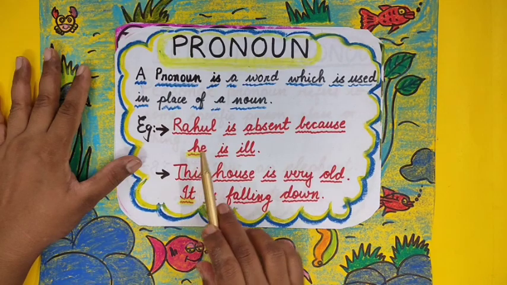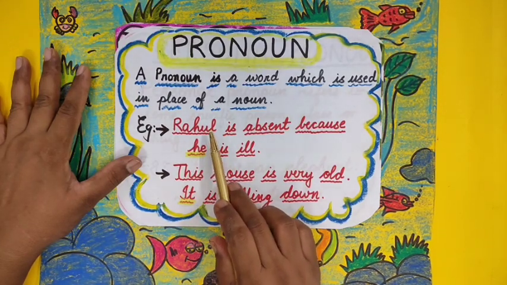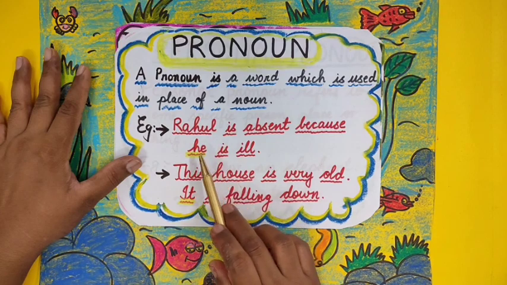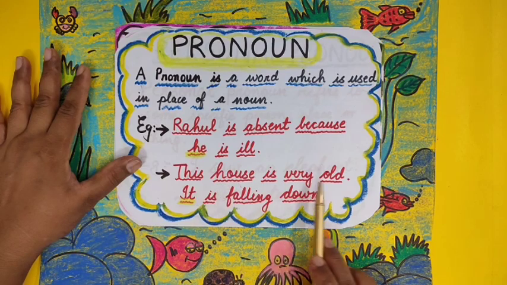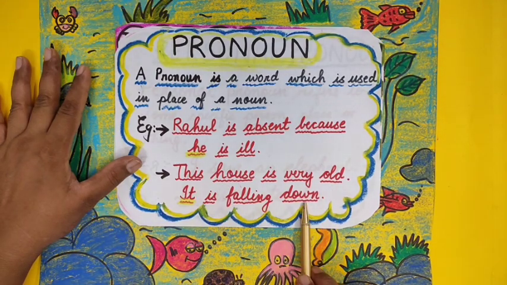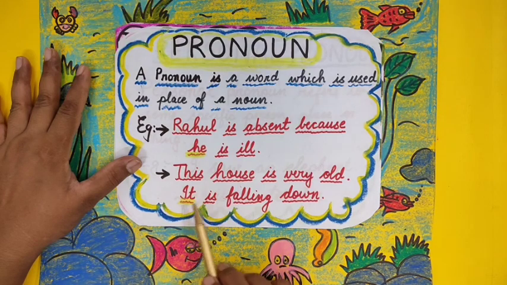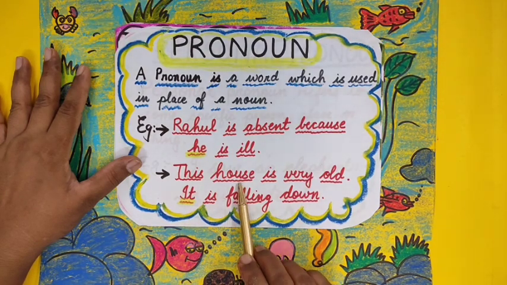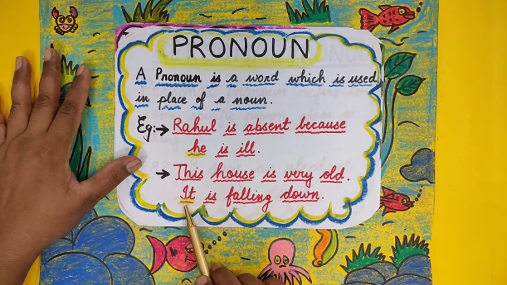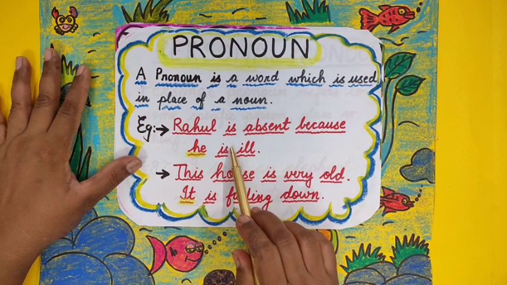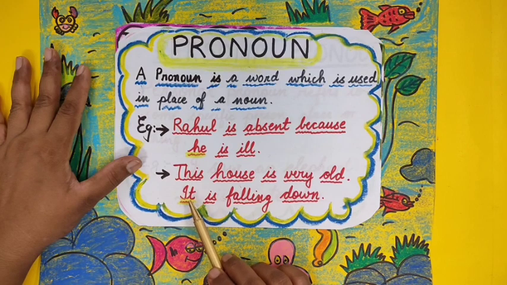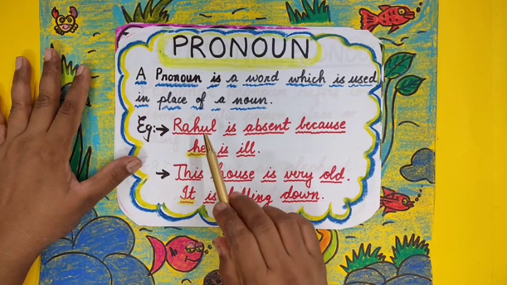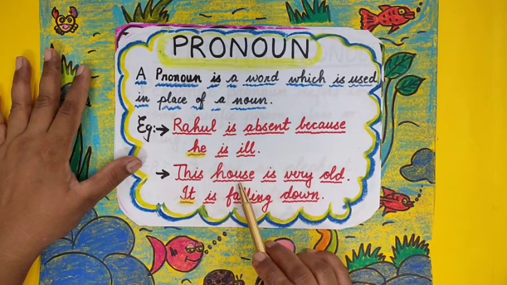Here, he comes in place of Rahul. That is a pronoun. That is why he is a pronoun. In the next example, this house is very old. It is falling down. Now here, it comes in place of house. House is a noun. That is why the word that comes in place of a noun is known as a pronoun. That is why in both these examples, he and it are pronouns because they come in the place of nouns such as Rahul and house.